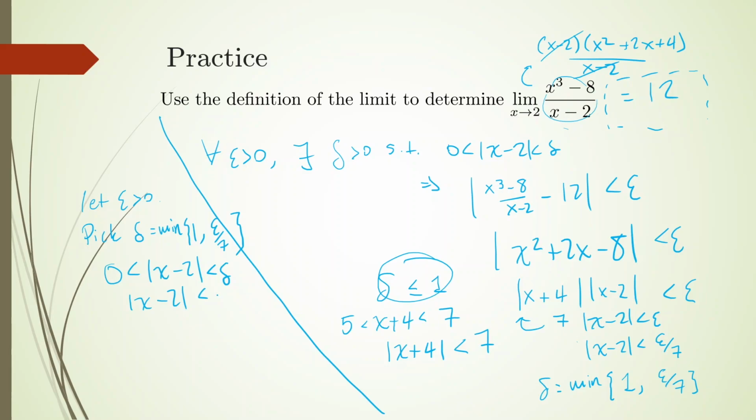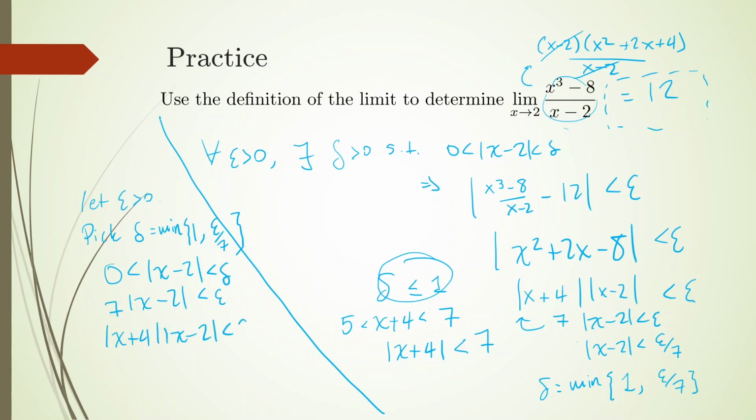It's starting with what delta has to be in terms of epsilon, okay? Multiply this guy by 7. Arguing that absolute value of x minus 2 has to be smaller than 1 is going to essentially bound 7 below by absolute value of x plus 4. Okay, so I can replace the 7 with the x plus 4.